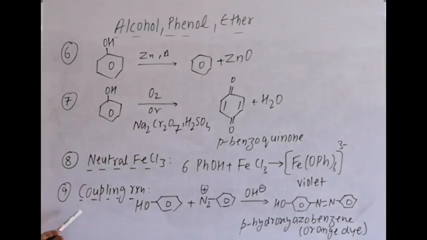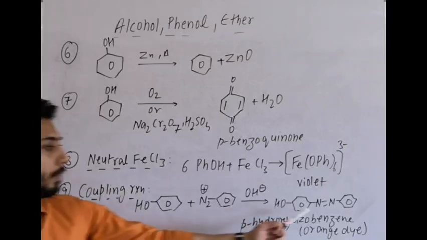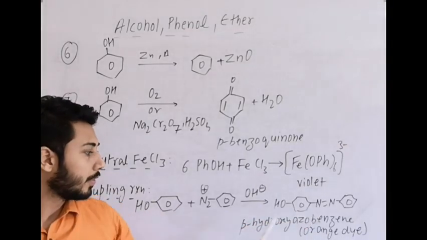Next is again a very important reaction, diazo coupling or coupling reaction. Phenol participates in coupling reaction just like aniline also participates. Why? Because the rings are highly electron rich. This is an activated ring. It is benzene diazonium salt, N2+ Cl-. Then it acts as an electrophile and it is acting on the activated ring. Electrophilic substitution takes place on the ring. The major product is at the para position, we get a compound which is para